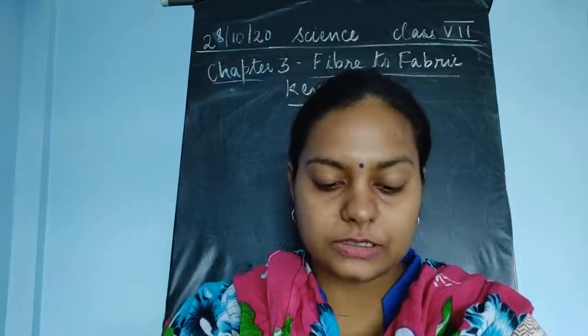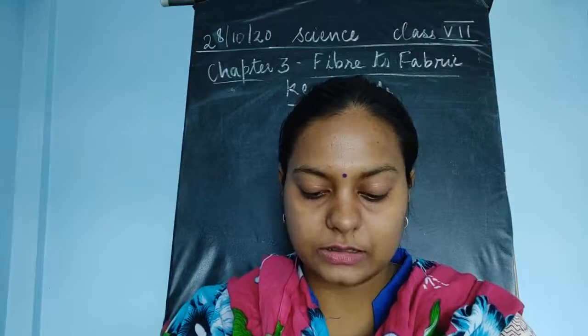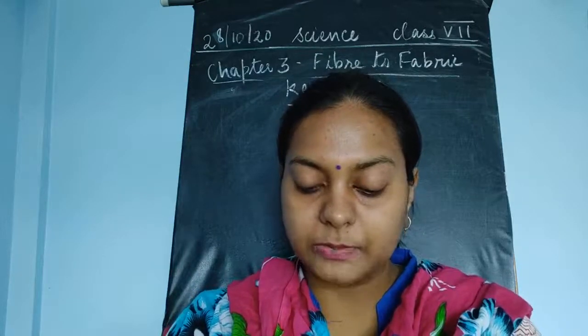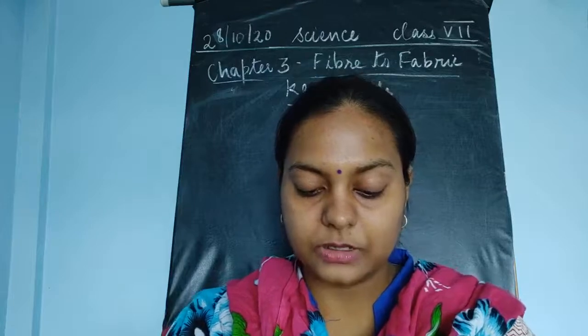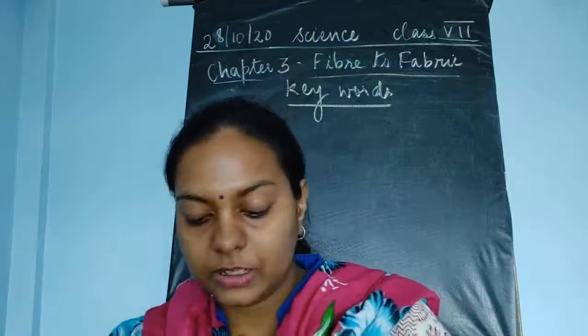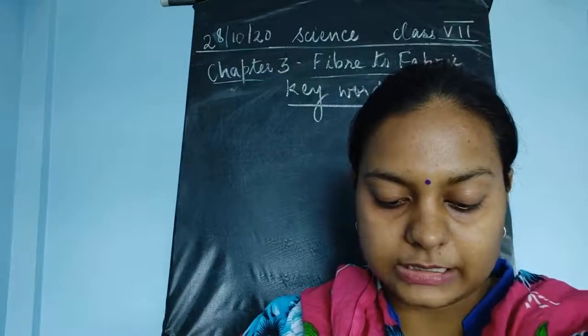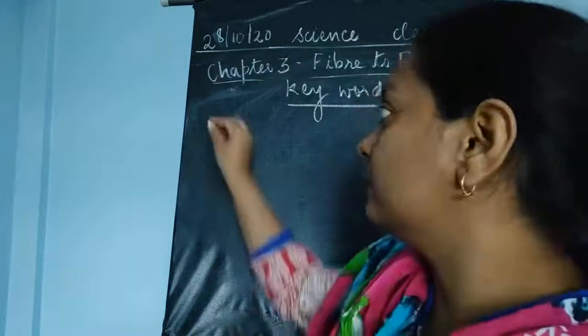These keywords will help us to better understand the chapter Fiber to Fabric. So the first keyword which is given in your NCERT book is cocoon.